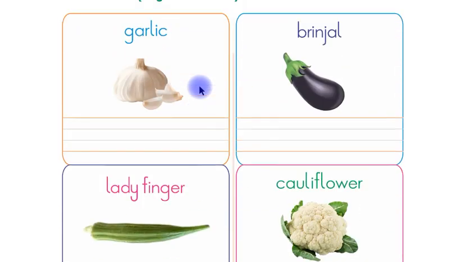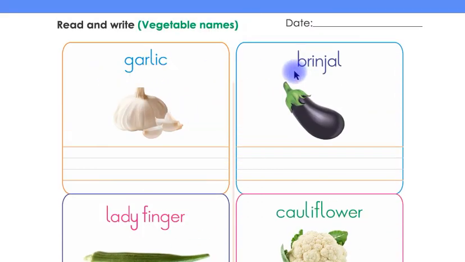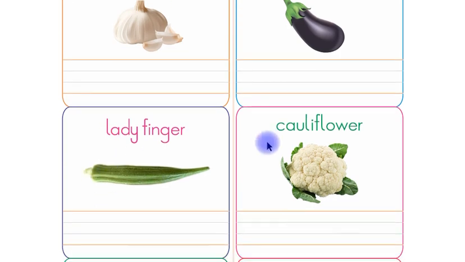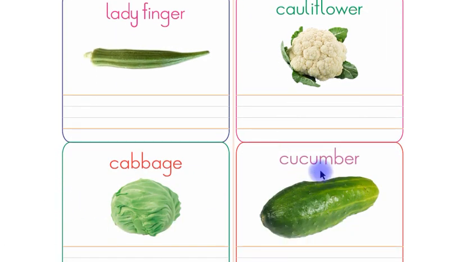Let's read all the vegetable names again, children. Garlic, brinjal, ladyfinger, cauliflower, cabbage, cucumber.